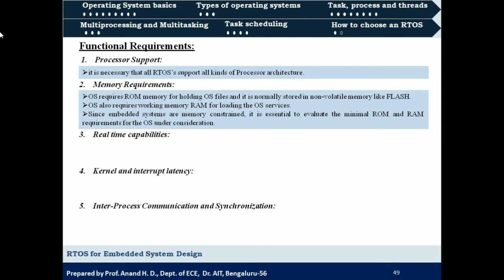ROM is required for storing the operating system files, and RAM is required for carrying out the operating system services. But if we consider the memory of an embedded system, it is constrained or limited, and we should choose an RTOS in such a way that it consumes a minimum amount of RAM and ROM of the embedded system. Okay, that is the second requirement.